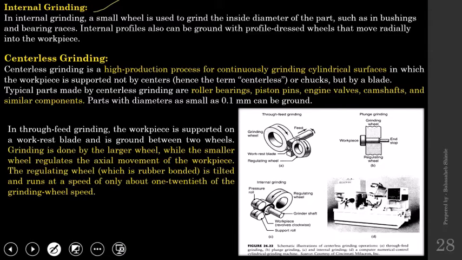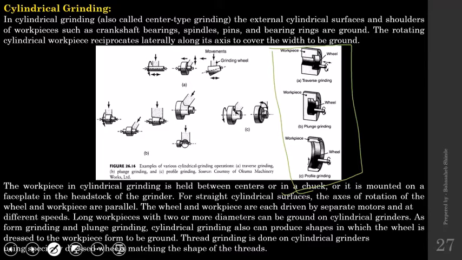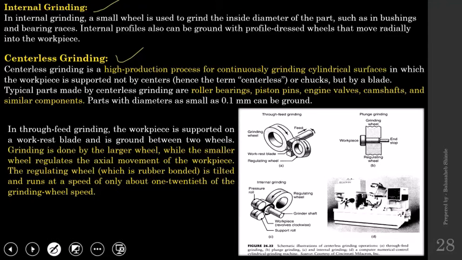Centerless grinding. Let us see the difference between centerless grinding and cylindrical grinding. In cylindrical grinding, the workpiece is held between two chucks, or it will be supported and then rotated. But in case of centerless grinding, this is a grinding wheel. This is also a grinding wheel, but the function of this second wheel is not to remove the material, but this one is going to be a regulating wheel.